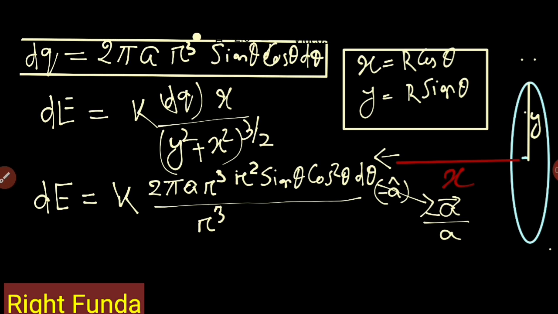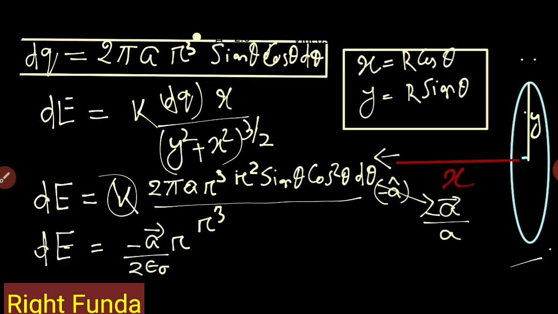If I substitute here, this A will be cancelled, and I can put the value of K to be equal to 1 by 4 pi epsilon naught. And if I substitute, it will not be R square, it will be R sin theta cos theta. So this is equal to rho R by 2 epsilon naught, and here we will have sin theta cos square theta d theta. So to get the total electric field, I have to integrate both the sides.